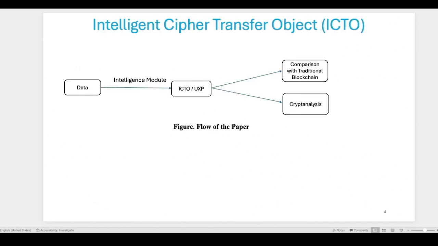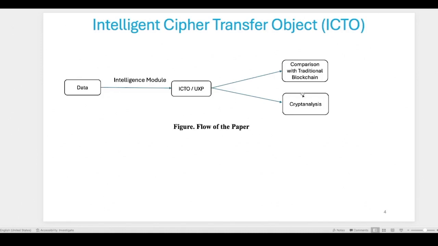At a very high level, what the paper does is take ordinary data and put it through something called the intelligence module, which generates this ICTO. There are a lot of steps in between that I didn't cover, but at a high level, the paper compares this ICTO, the object that is created after protection, which is called UXP, with traditional blockchain and cryptanalysis.